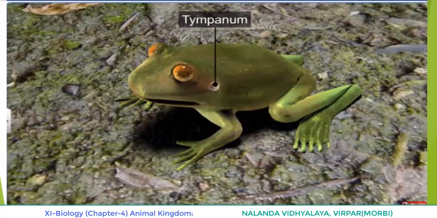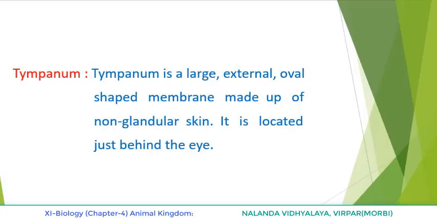What is a tympanum? Please note down. Tympanum is a large external oval-shaped membrane made up of non-glandular skin.